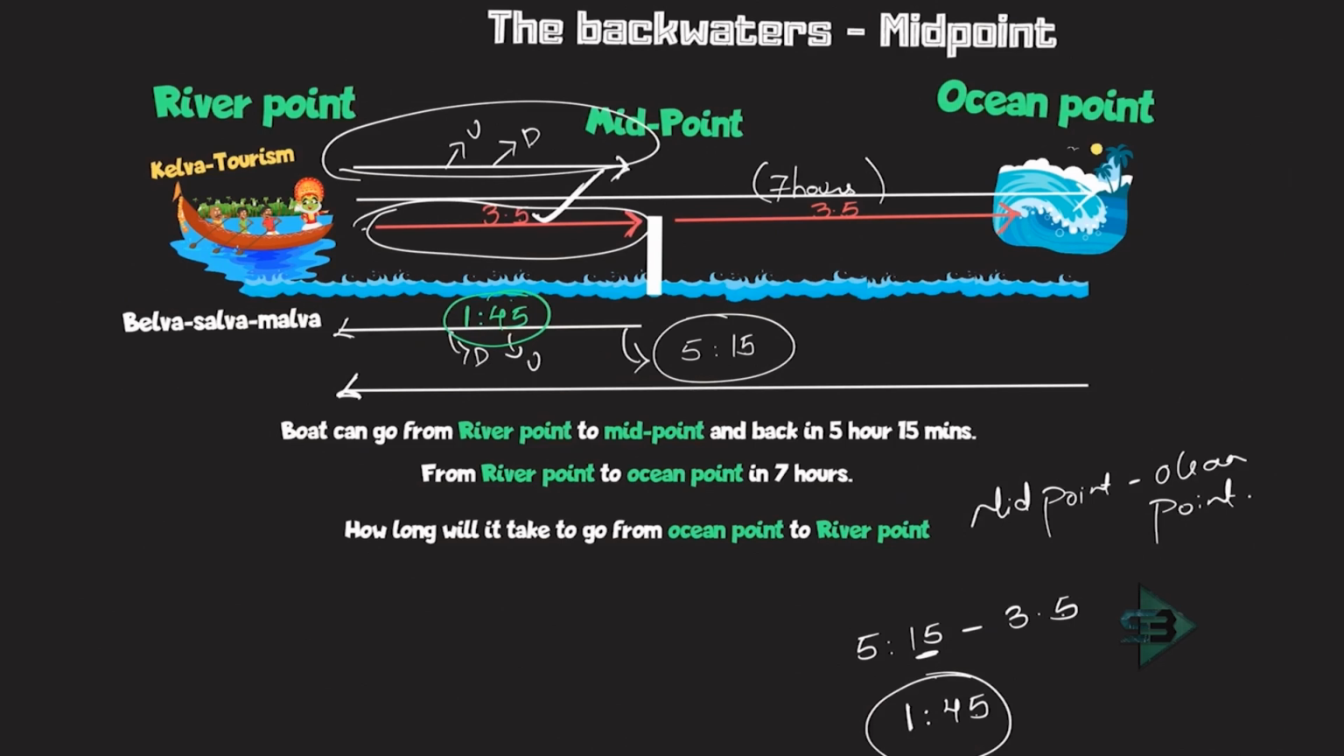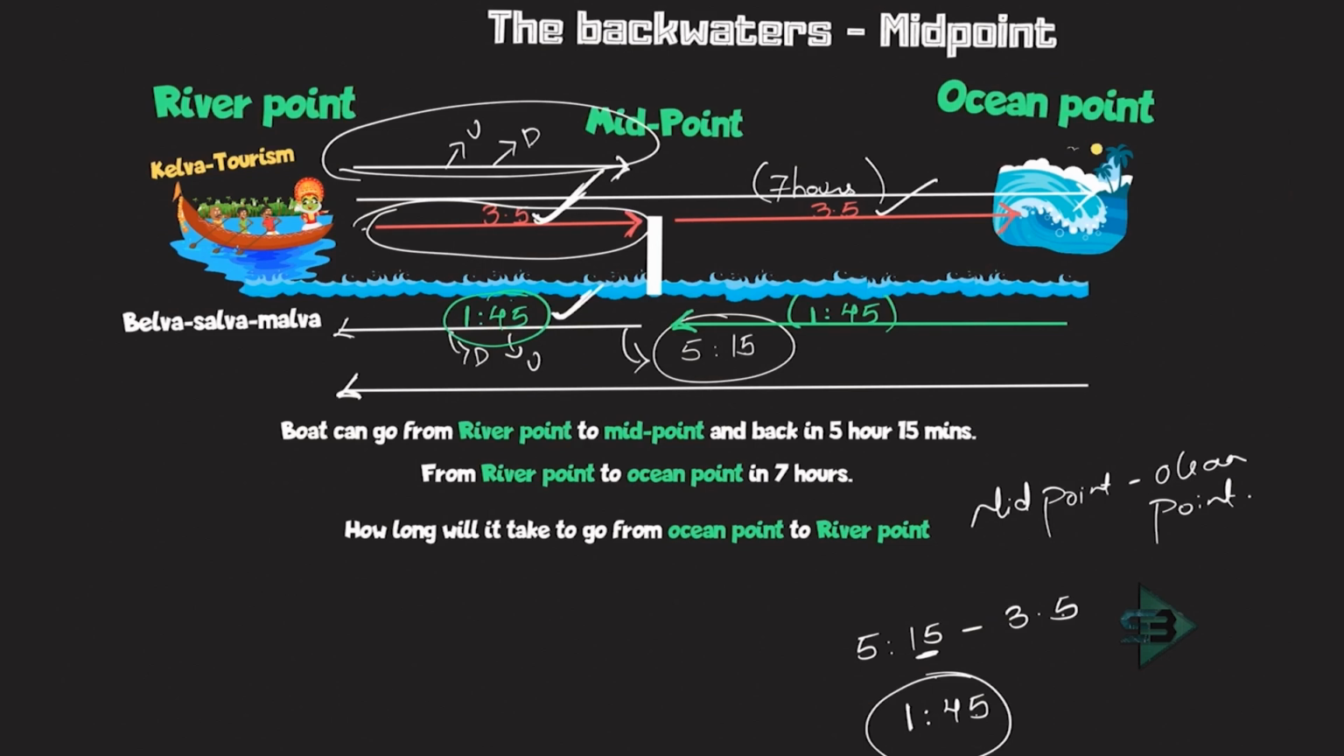Now, whatever this time is, you have to double that time, and that will be the time required to come from ocean point to the river point. Sorry, because this also has to be the same. If this is 1 hour 45 minutes, the time to come from ocean point to midpoint should also be 1 hour 45 minutes. Why? Because the midpoint is exactly in between river point and ocean point. So the time required to get back from midpoint to the river point will be the same as the time required to come from ocean point to the midpoint.